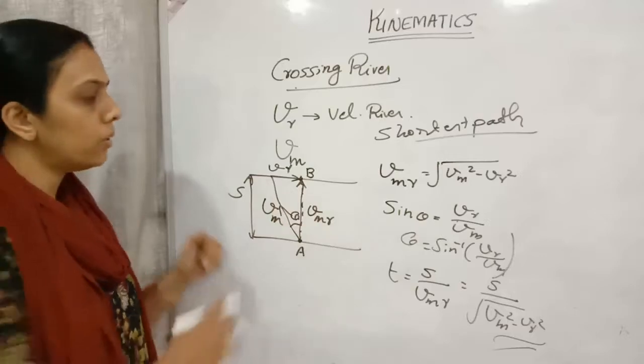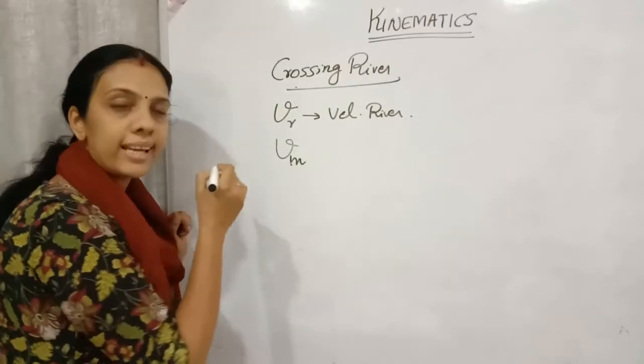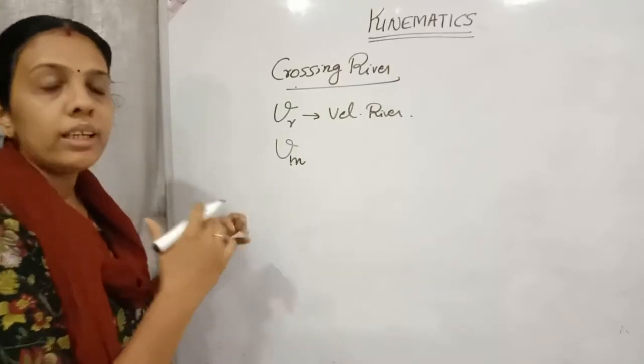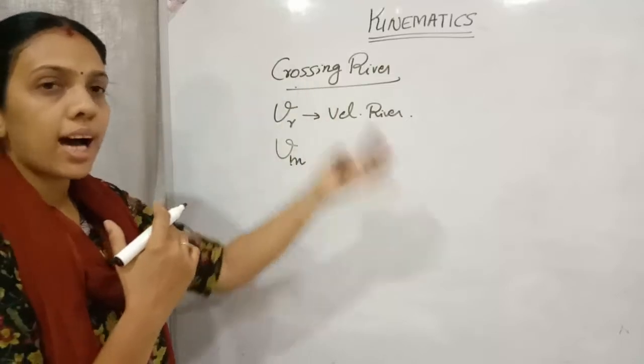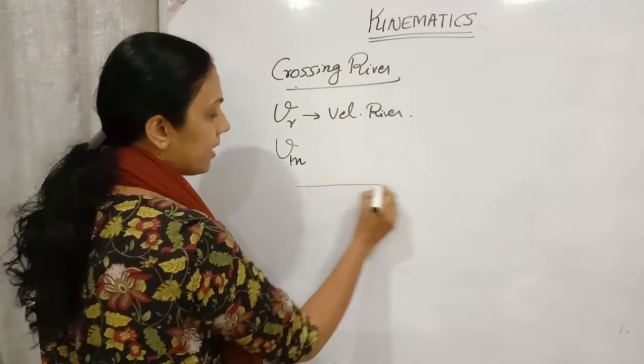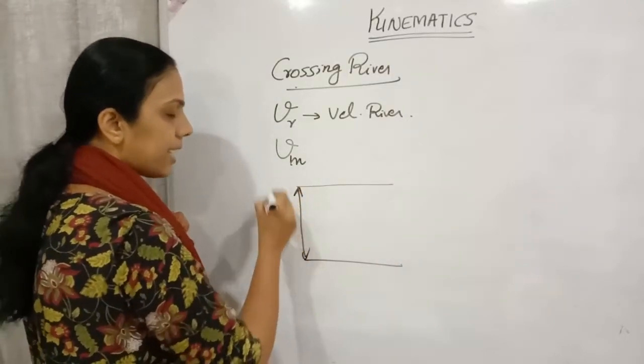If we need to find out this kind of thing, we can use these formulas. Clear? So next we are going to consider the shortest time. How can he reach the other bank in the shortest time? There, what should we consider? See here, this is the width of the river, which I am considering as S.